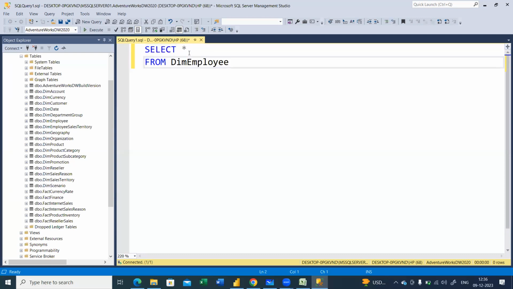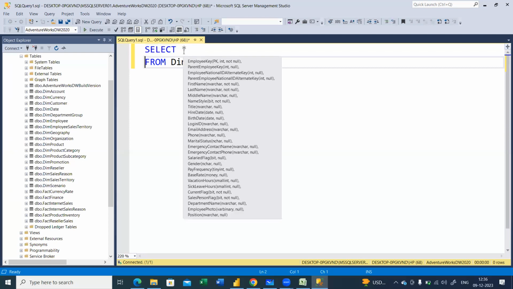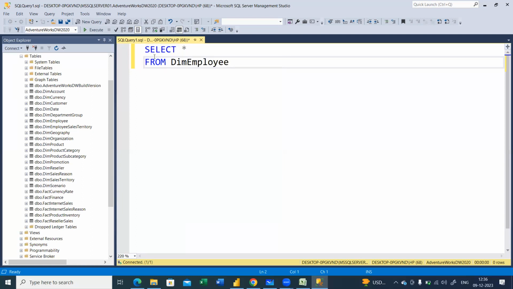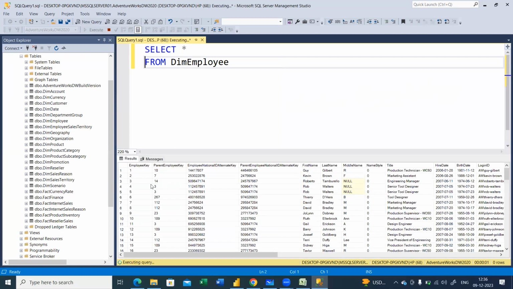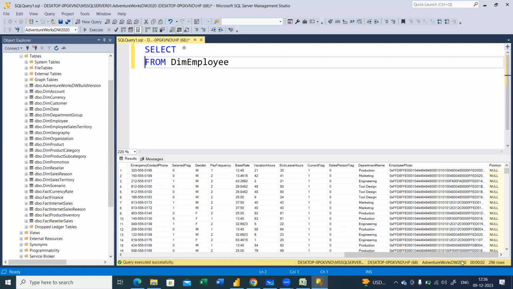What it does here is select all the rows and columns. See here, star indicates all the rows and columns. These are the column values. We call them the field values or the attribute values that are present here. So SELECT star FROM DimEmployee. Let me execute it. So you see the results over here. Getting my point, Vijay? Okay, so you have learned two keywords: SELECT and FROM.